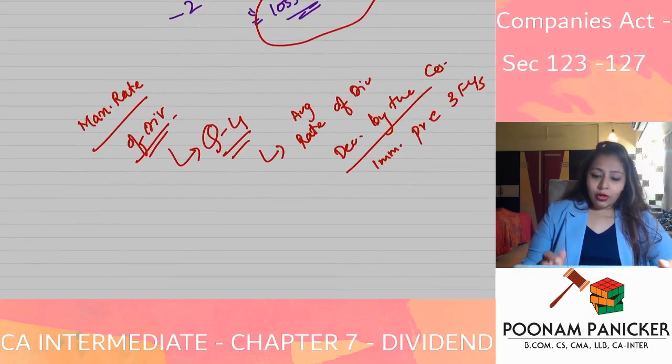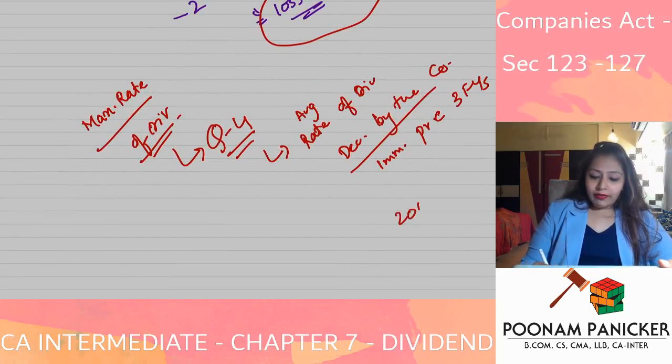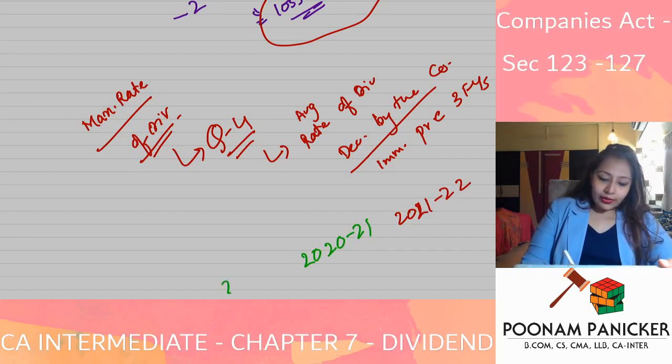So if this is for the year 2021-22, then we will go and check the 3 financial years preceding. That is 2020-21, 2019-20 and 2018-19.